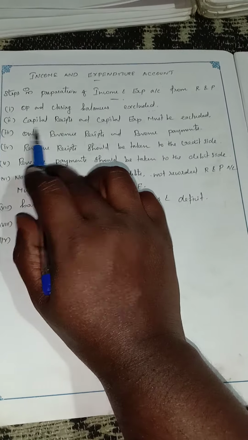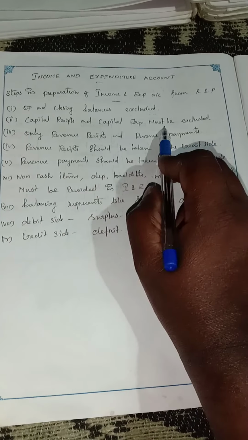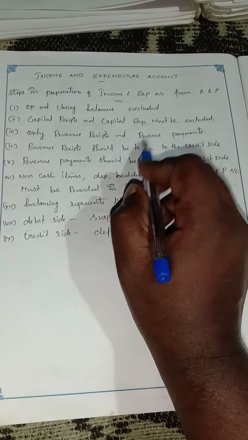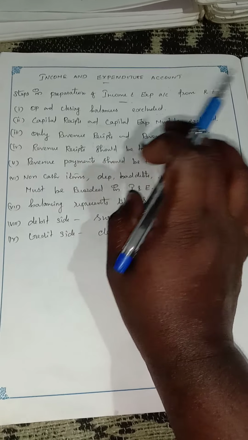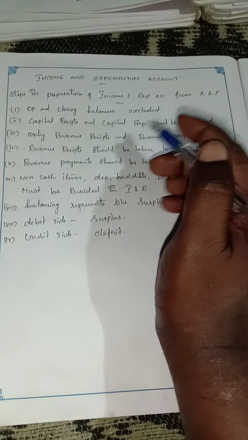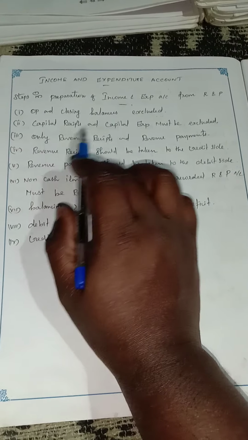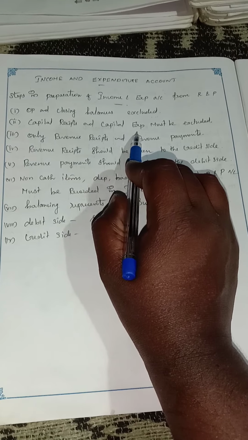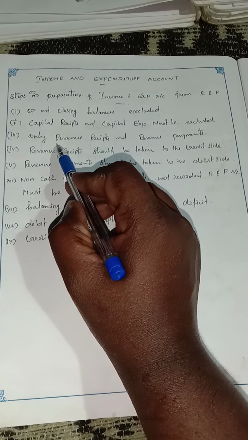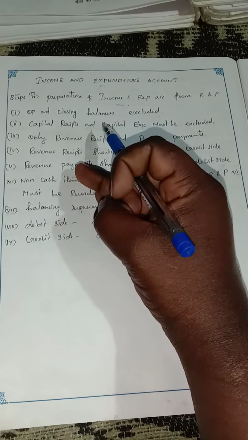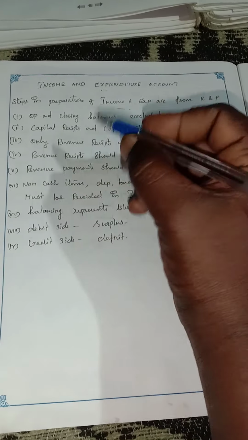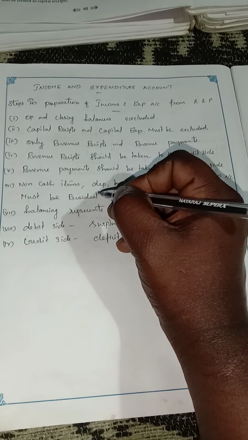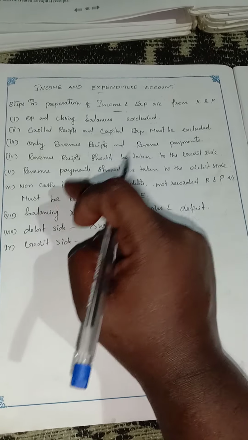And the second one: capital receipts and capital expenditures must be excluded. First, what are the items of capital receipts? Capital receipts mean life membership fee, legacies and specific donation, sale of fixed assets, special fund, tournament fund and prize funds. Like that, these are capital receipts.